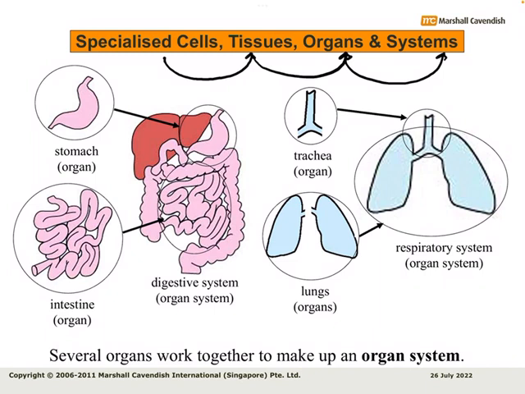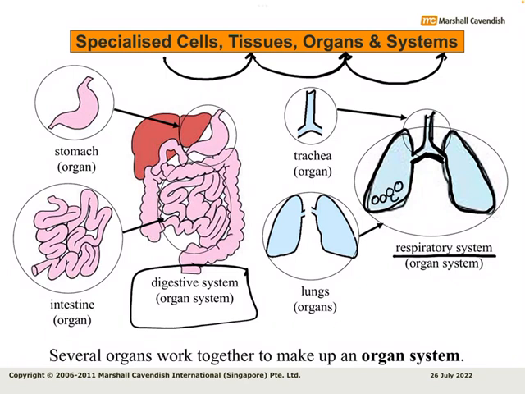Another important organ is the intestine, right? The intestine is an organ, and it's a combination of the intestinal epithelial tissue and the muscle tissue, although the nervous and vascular tissue have not been mentioned over here, but of course the intestine has nervous tissue and vascular tissue. Then your lungs. Your lungs serve the purpose of inhaling and exhaling air. For that they need epithelial tissue, they need connective tissue, they also need vascular tissue, and they need nervous tissue. So different tissues combine to form an organ.